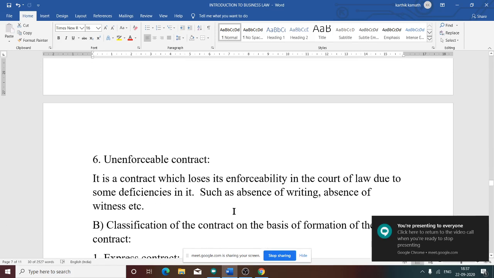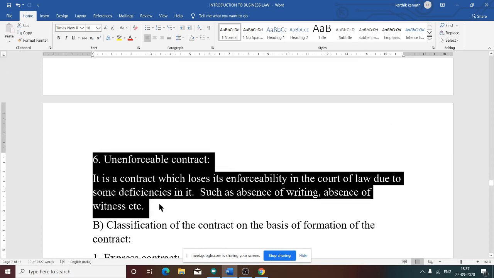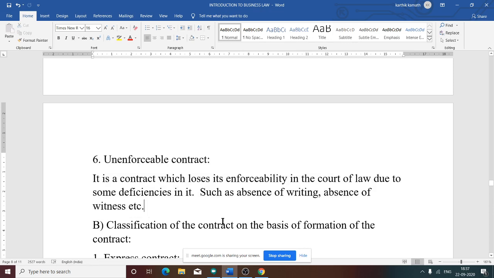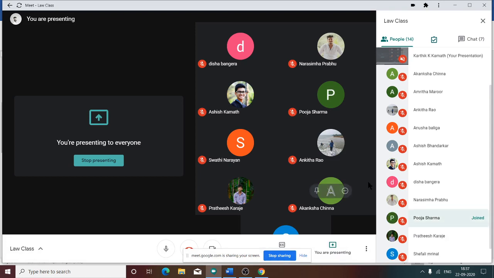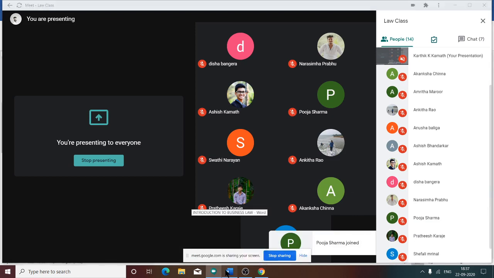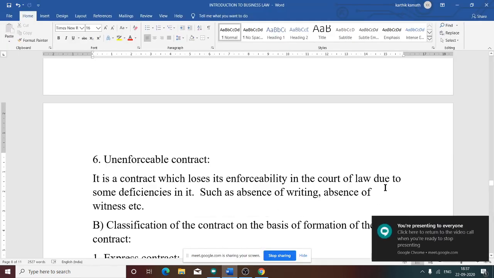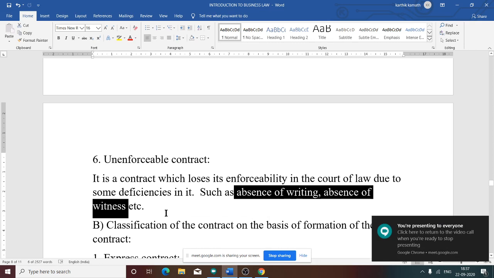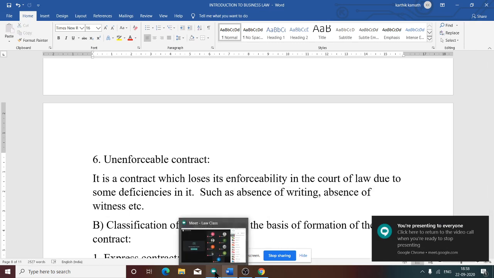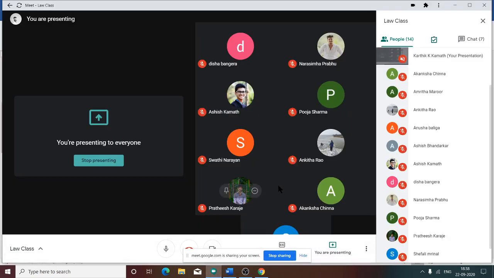Sixth one is unenforceable contract. An unenforceable contract means the contract loses its enforceability in a court of law due to some deficiency. What are those deficiencies? Maybe the stamp duty may not be paid, or some clauses may not be performed, such as absence of writing or absence of witness. Everything else is proper, so an unenforceable contract is a valid contract itself.